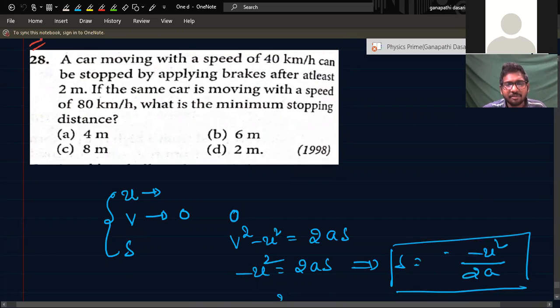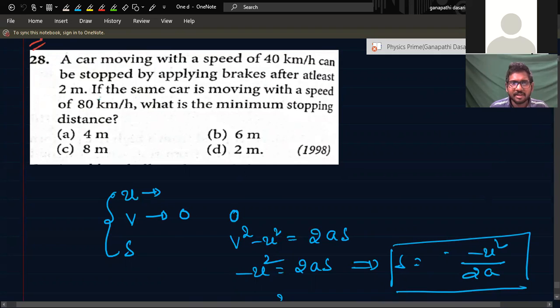Because I have seen a few questions wherein it is given that it is retarding with half of the previous retardation. Sometimes the acceleration is half or double. So sometimes a can change with the question. Be careful with the question. But in general, for a given car, the retardation is the same.